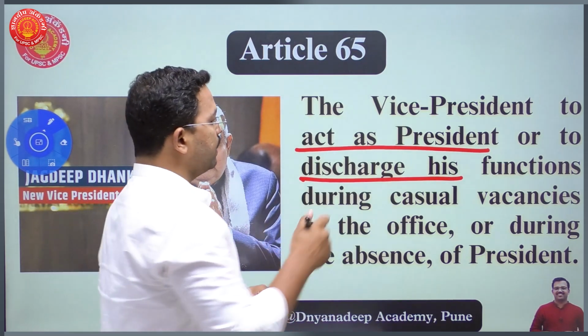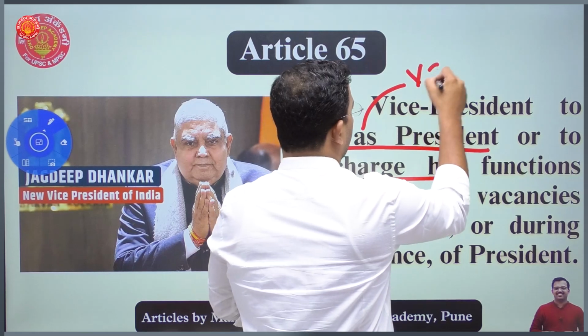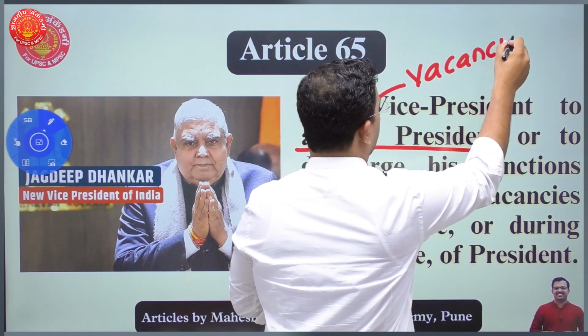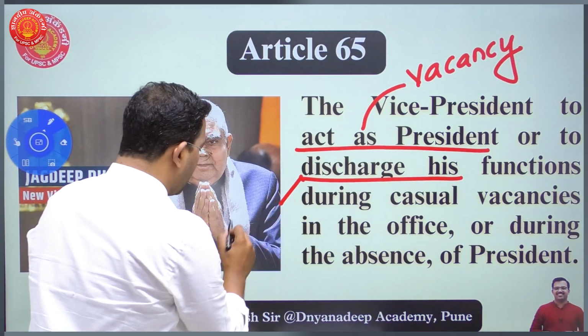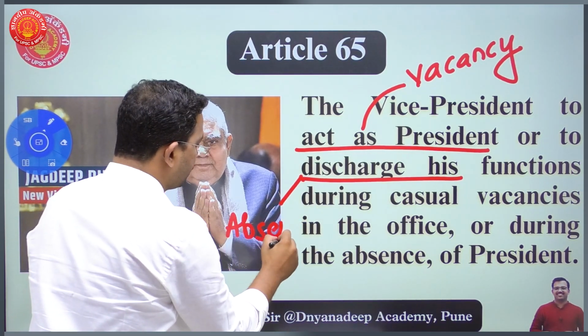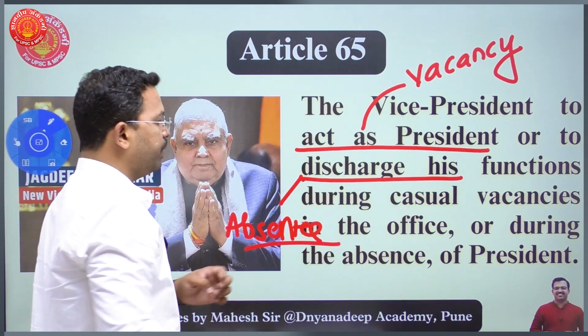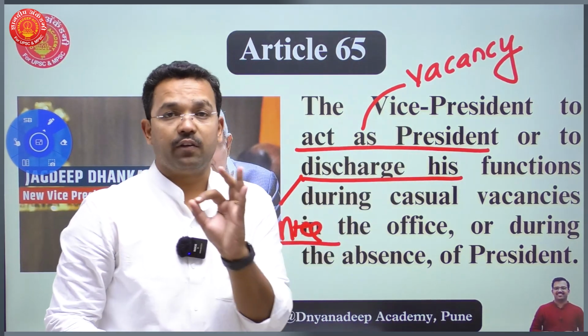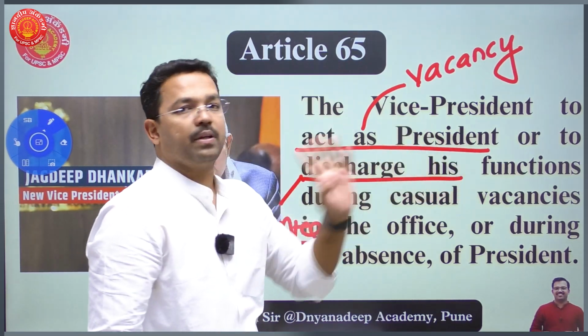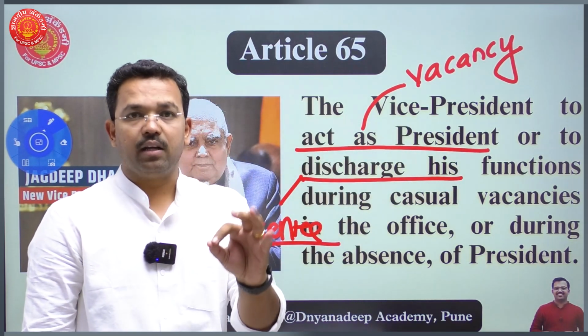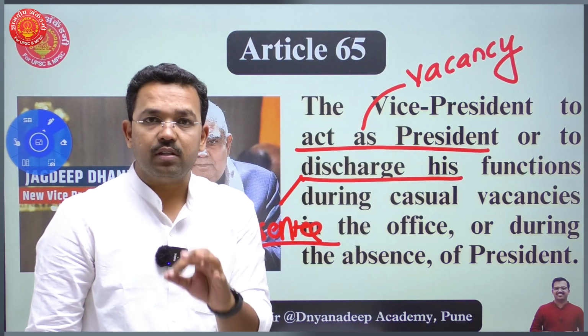So when there is a vacancy in the presidential office, the Vice President will act as a President. But when there is a temporary absence of the President, in that case, the Vice President will discharge his function. There is a difference. Acting as a President, discharging the functions of the President.